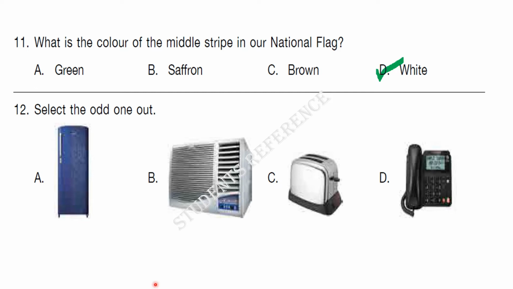12. Select the odd one out. Look at the given pictures. The options are refrigerator, AC, bread toaster, telephone. The answer is D, telephone. Except telephone, the other three use electricity.